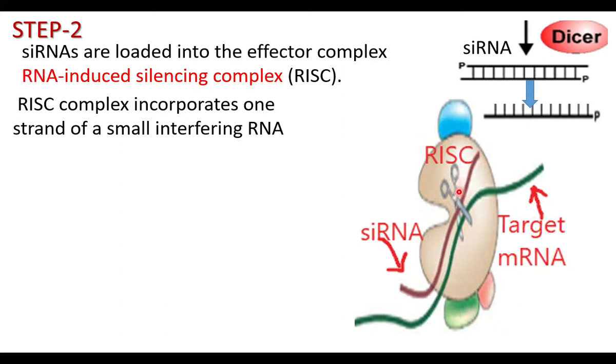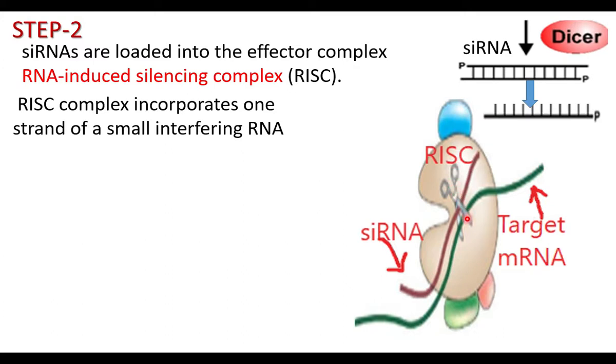The brown color is one of the strands of siRNA. The green color is the target mRNA. The siRNA pairs with the complementary nucleotides of the target mRNA. After pairing, the RISC complex enzymes cut the mRNA.